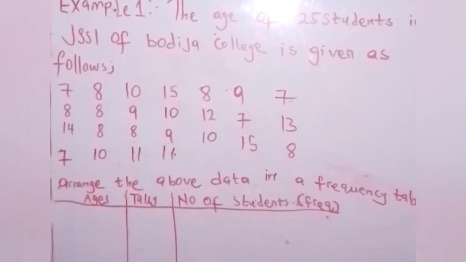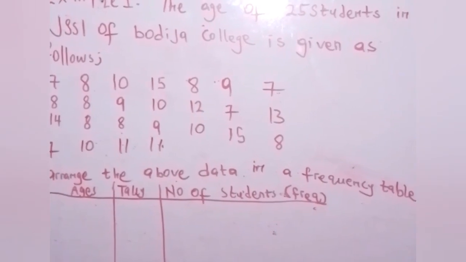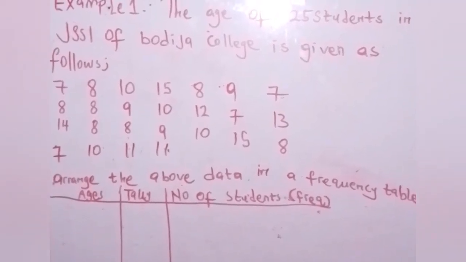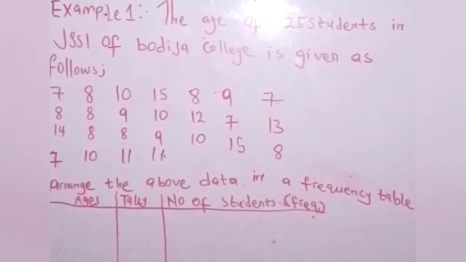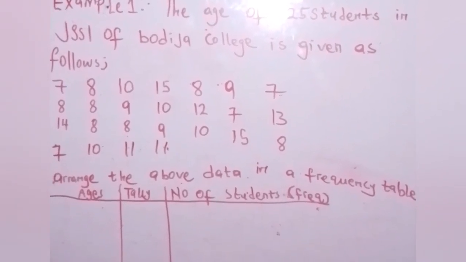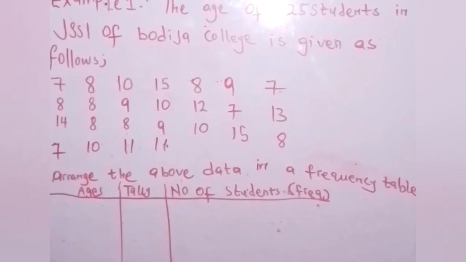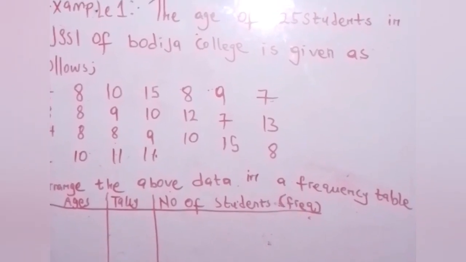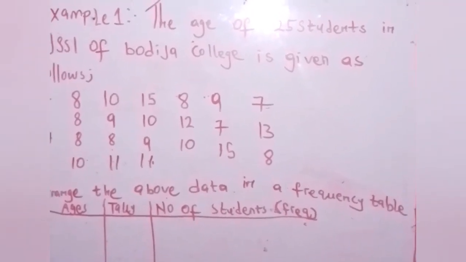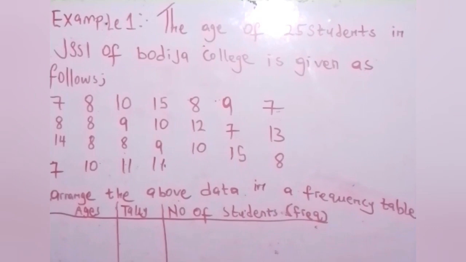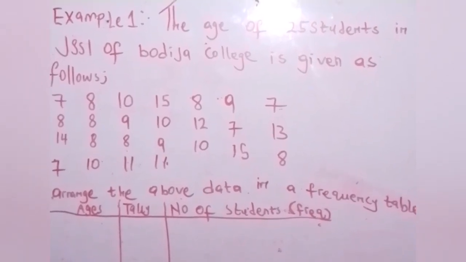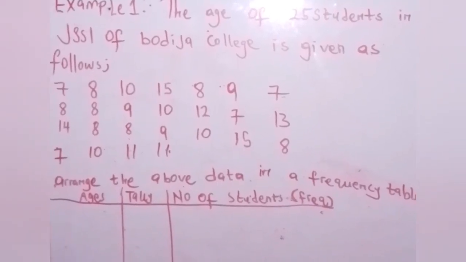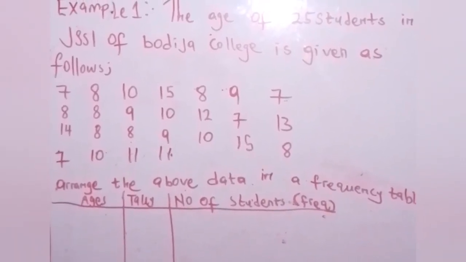This is what example 1 is trying to tell us, that the ages of 25 students in JSS1 of Bodija College are given as follows. That is, in Bodija College, we have 25 students in JSS1, and their ages were between all these ranges that they give as follows. And look at it, we have to look for the sample. Now, I've told you that sample is just the subset of population.